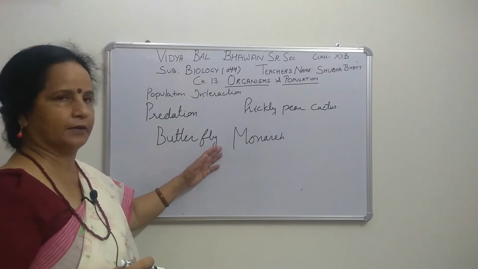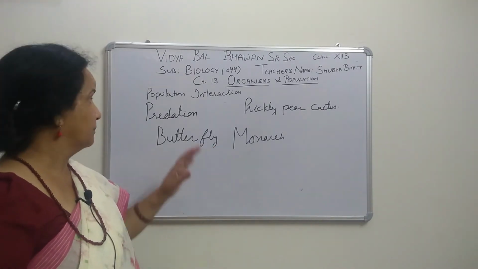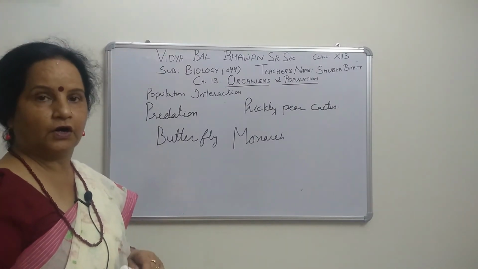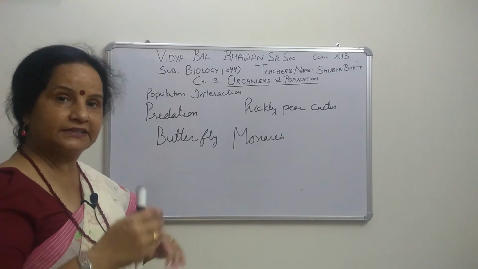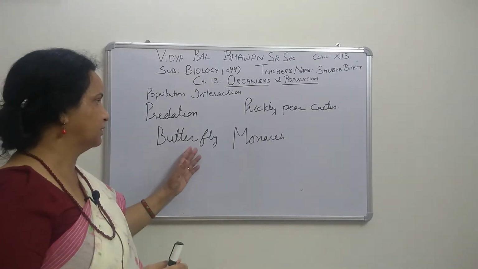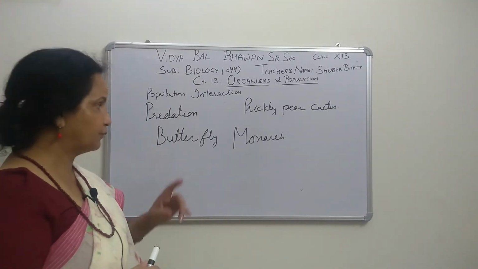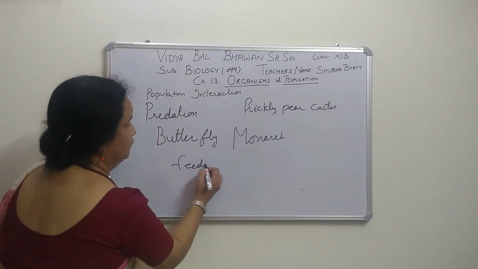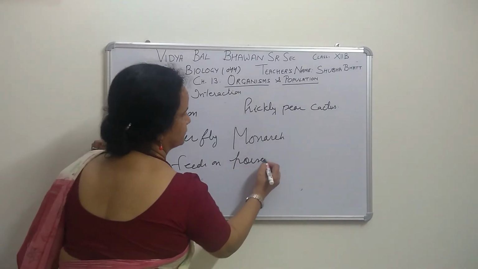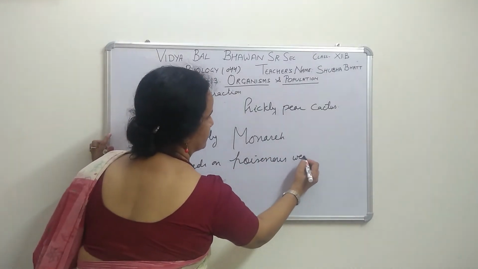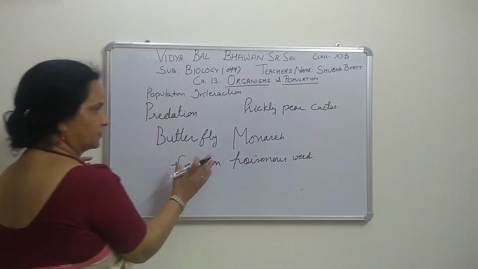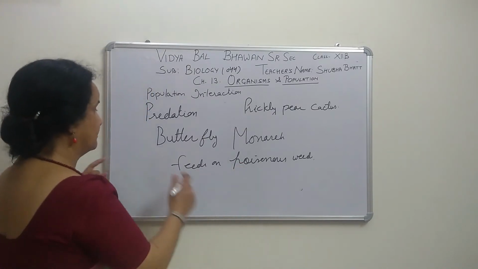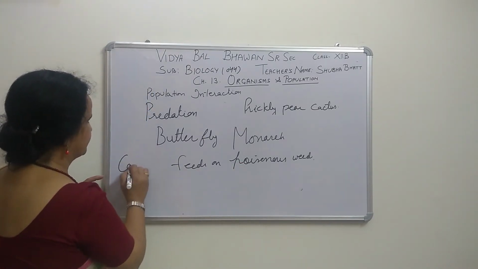If predators eat them, they have a taste that is not liked by predators because of their distaste. That distaste they get at the time of their development, when they are in the caterpillar stage, feeding on poisonous weeds, and from that chemical they become distasteful. That is at the larval stage, the larva, or you can say the caterpillar.